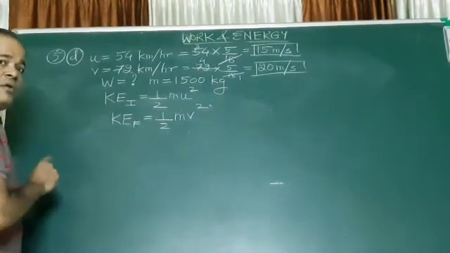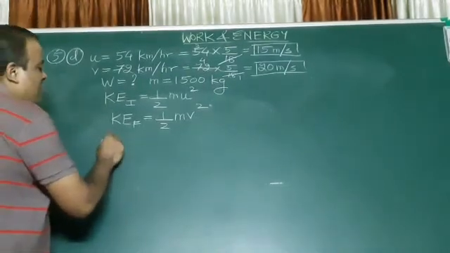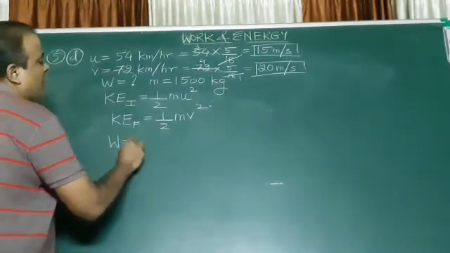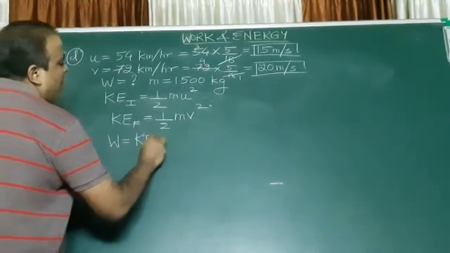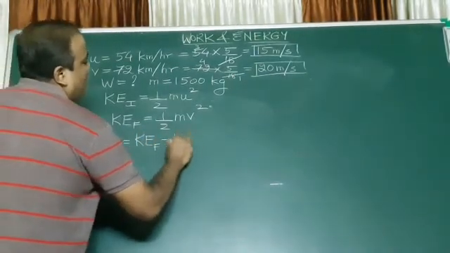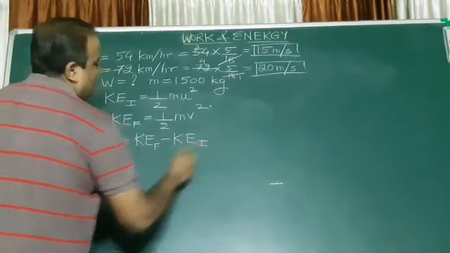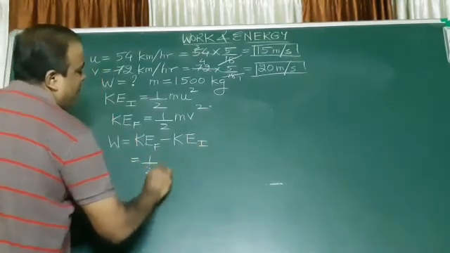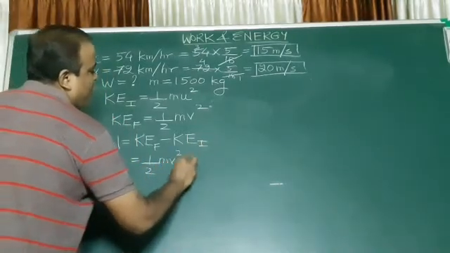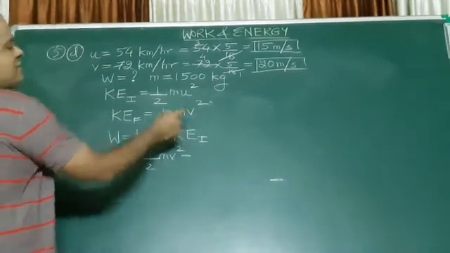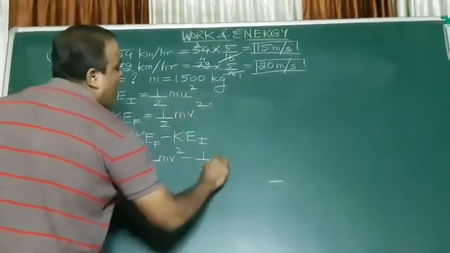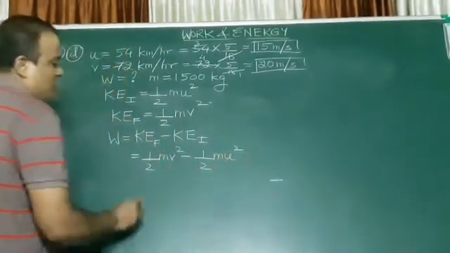Now, what is the work done? My work done will be nothing but the KE final minus the KE initial. So I'll get half mv square, the final KE, minus half mu square.